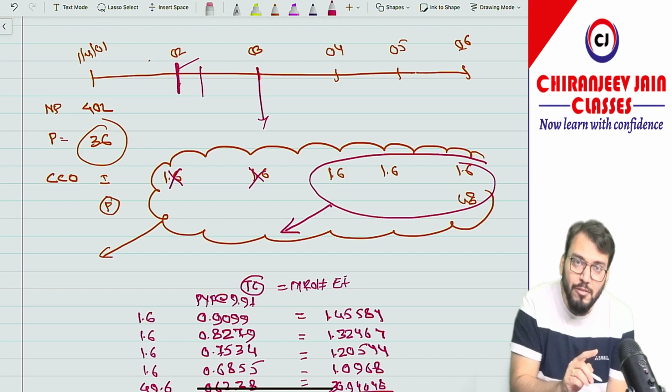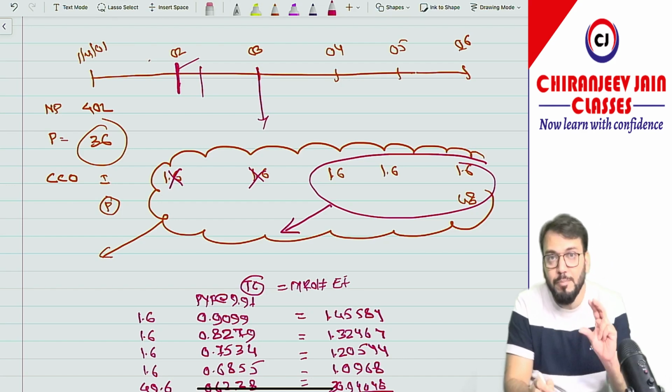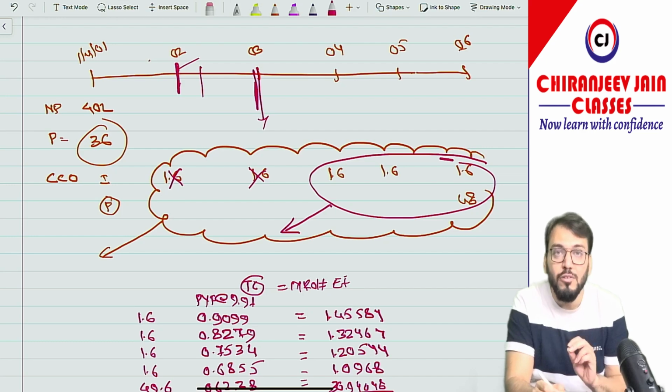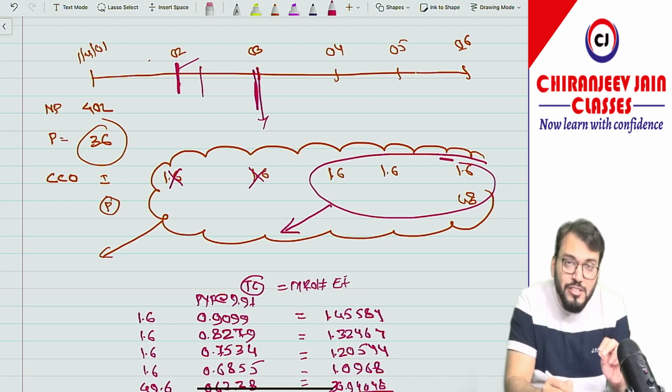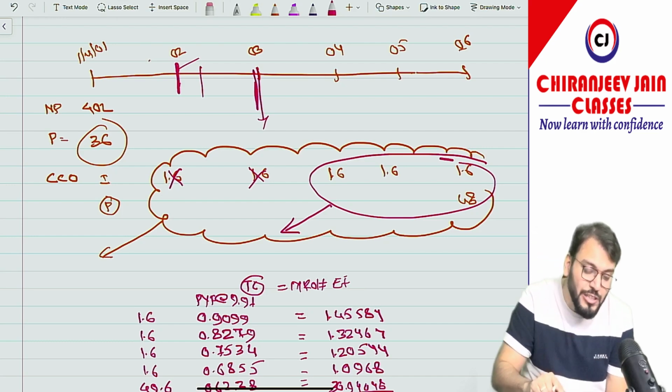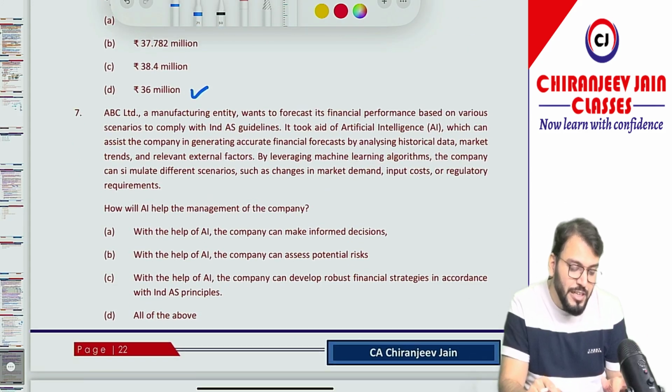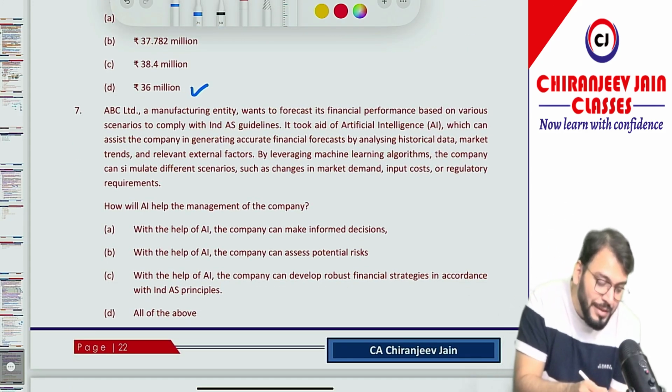So first you need to calculate one amortized cost table. From that table you need to find out carrying amount as on this date, and then find out the present value of this as on this date. The difference will become impairment loss. If suppose they ask impairment loss also in this particular question. Correct. 36 million is the answer. Now let us come to point number 7.